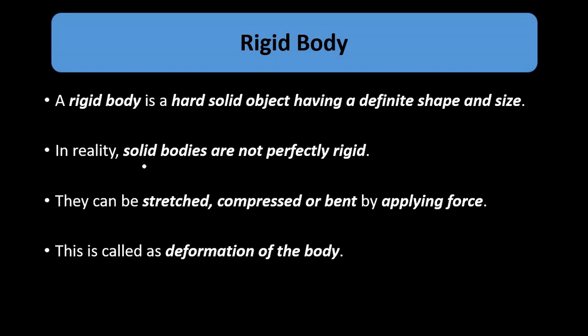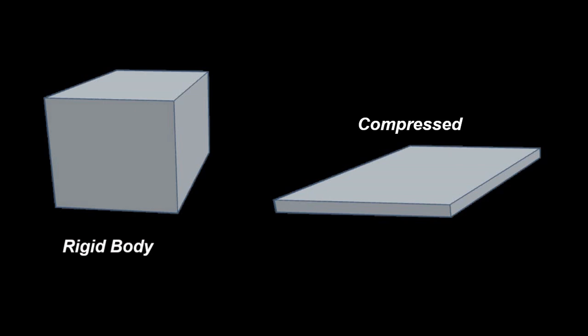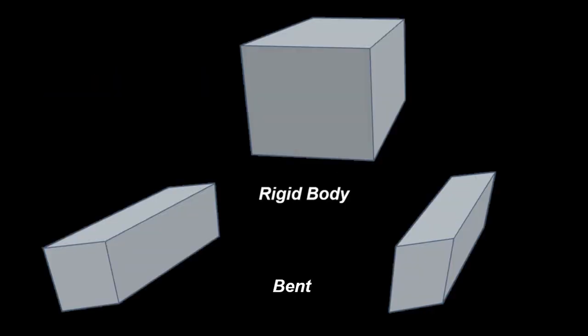But in reality, solid bodies are not perfectly rigid. Their dimensions can be changed on the application of force. They can be stretched, they can be compressed, or they can be bent, to change their shape and size. So they are not perfectly rigid.